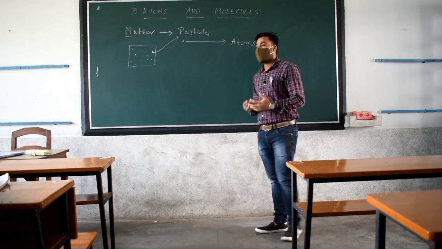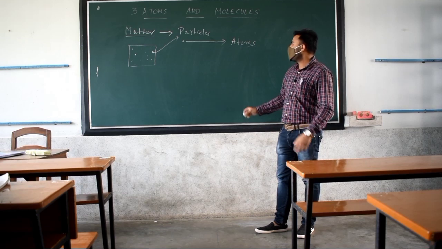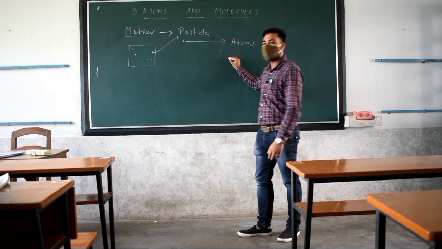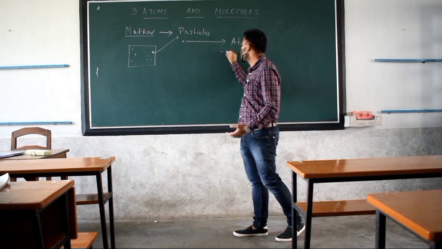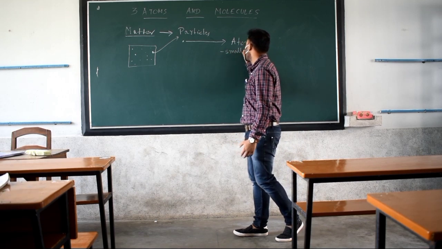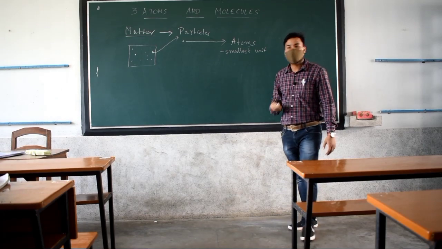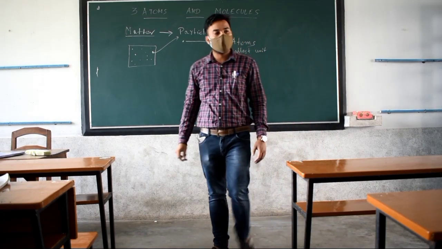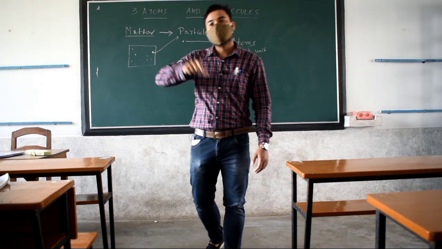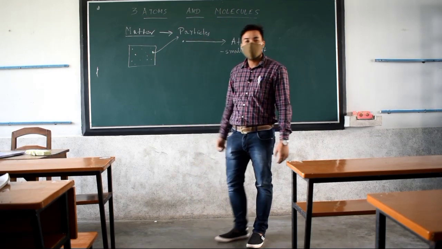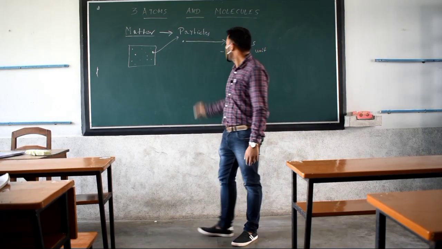So finally what can we call atom? Atom is the smallest unit of matter. Can we call it? Atom is the smallest unit of matter, right?